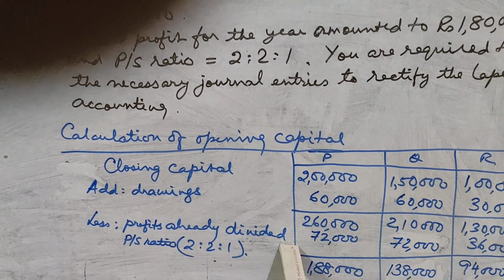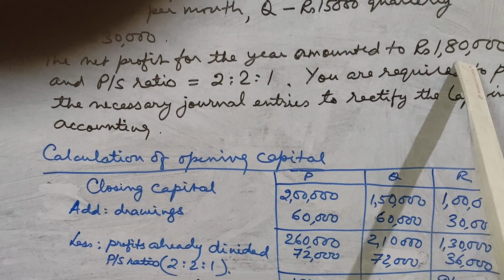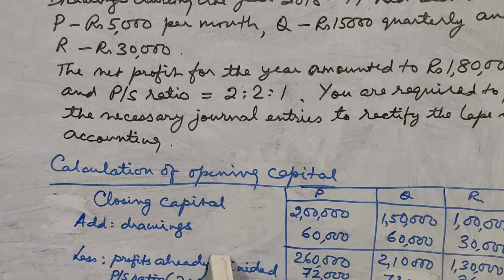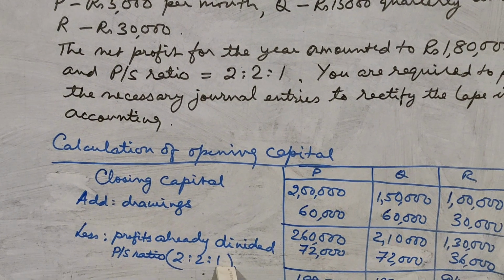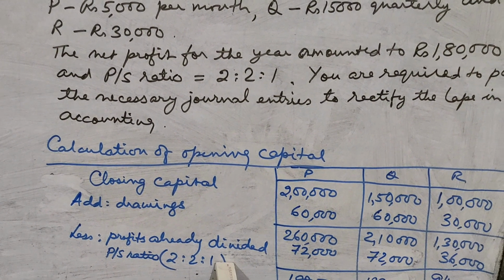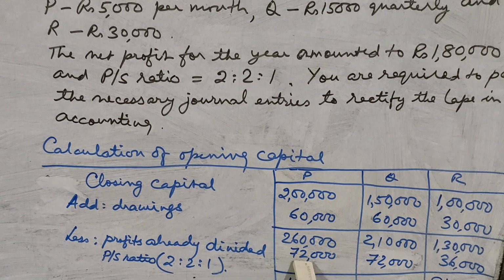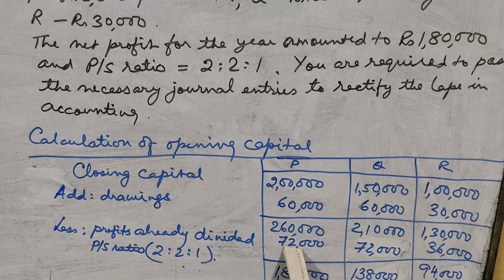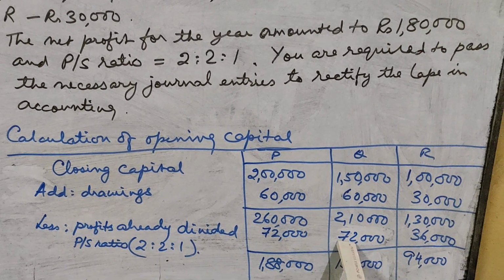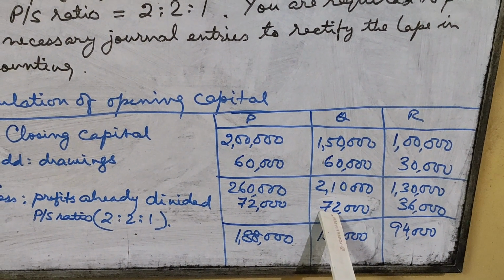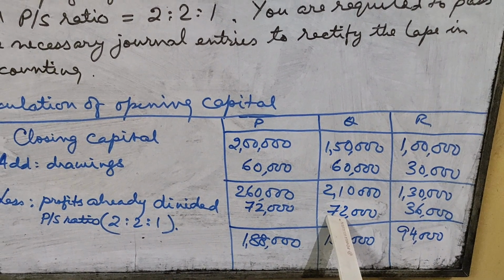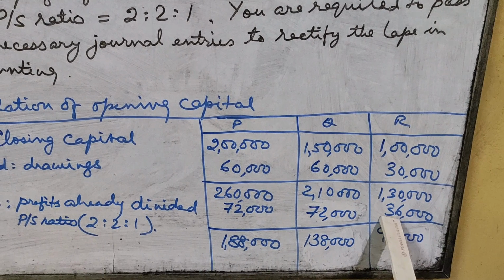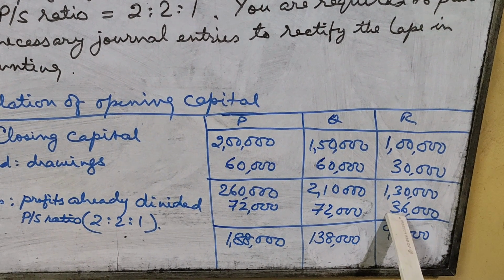Then the profit was 1,80,000. That 1,80,000 was divided between P, Q and R in the ratio of 2:2:1. So P was given 2/5 of 1,80,000, that is 72,000, that we are going to subtract. Then Q also 2/5 of 1,80,000, that is also 72,000, that also we will subtract. And R 1/5 of 1,80,000, that is 36,000, that also we are going to subtract.